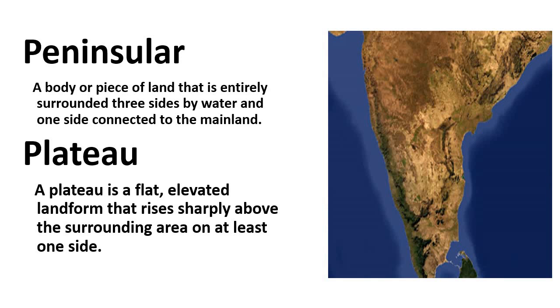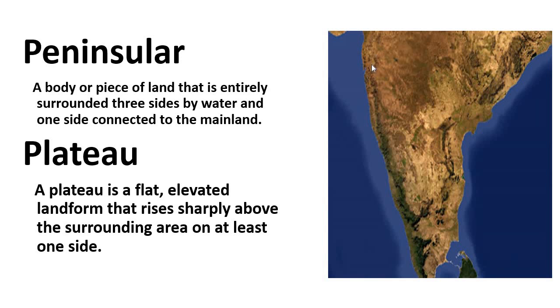First, what is peninsular? A peninsula is a triangular landmass surrounded on three sides by water. What is a plateau? A plateau is a flat, uplifted portion of the earth from the surrounding area. So this is the peninsular. When we talk about the peninsular plateau, this is the peninsular plateau, a triangular landmass.